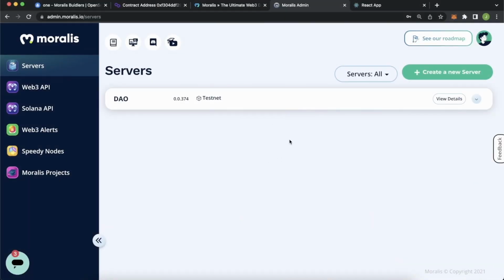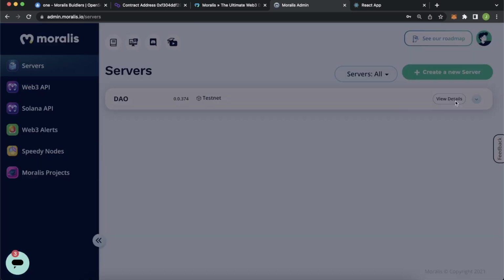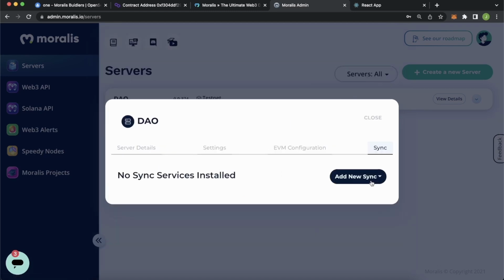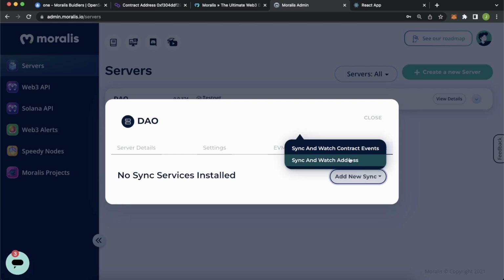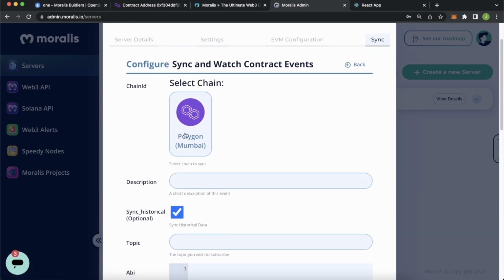Right, so after you find yourself in the Moralis admin dashboard and you have your DAO server that we created to get our app ID and server URL, you can view the details of your server and go to the sync tab in the top bar over here, and we can add a new sync event. Sync and watch contract events, like so. Make sure you check Polygon Mumbai.